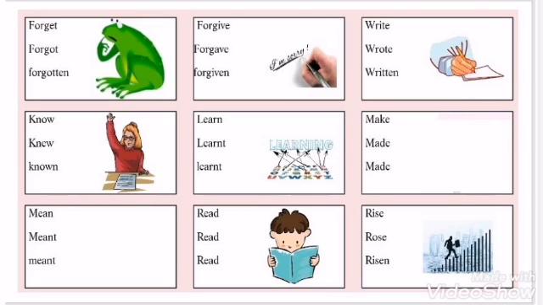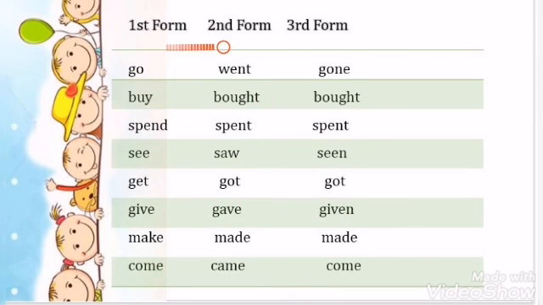For example, we say that he writes a letter. It means they are talking about present time. And if we say that he wrote a letter, it means now we are talking about past time. So the form of verb tells about tense, it tells about time. So when we change the spelling of the verb, it can be regular or irregular. It means that our time, our tense, it is changing. So verb plays a very important role. Verb not only tells about what type of action it is, but it also tells about the time.